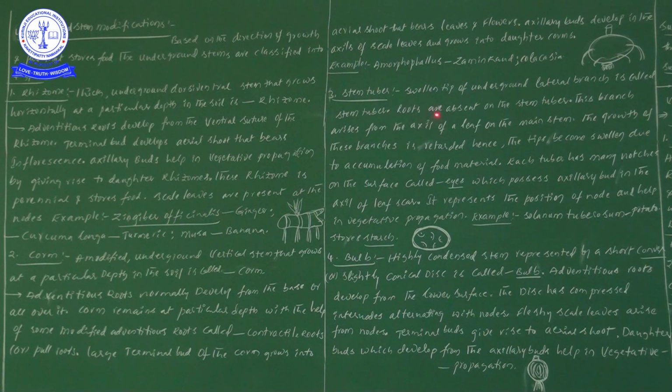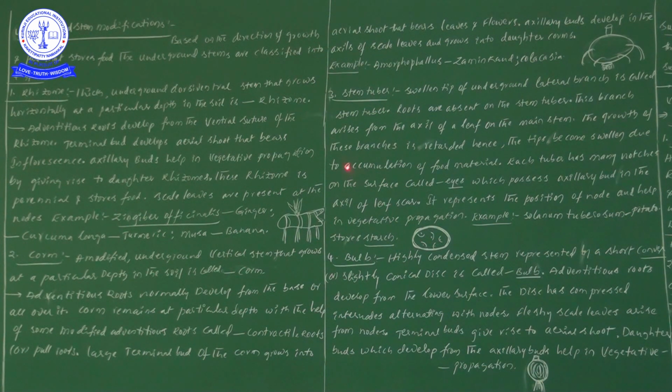Next, roots are absent on the stem tuber. When you observe a potato, we could not see the presence of roots there. That is why I have given the point: roots are absent on the stem tuber. Next, this branch arises from the axils of leaf on the main stem. From the main stem we observe the leaves, and at the axils of leaf some kind of branch formation takes place. The growth of these branches is retarded.